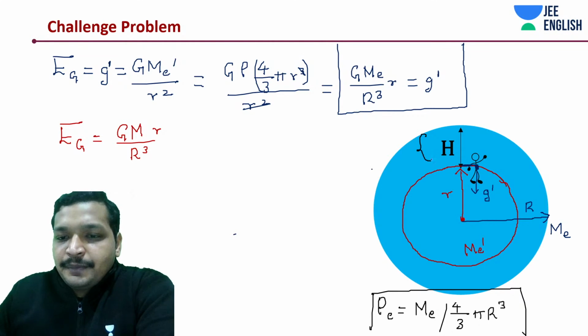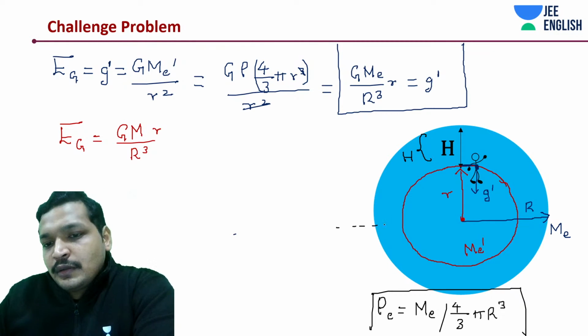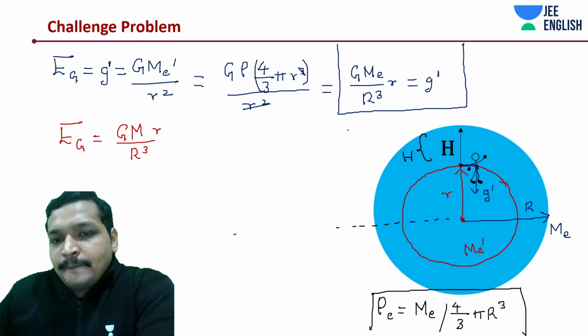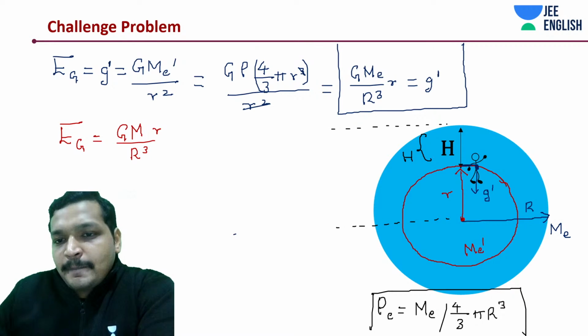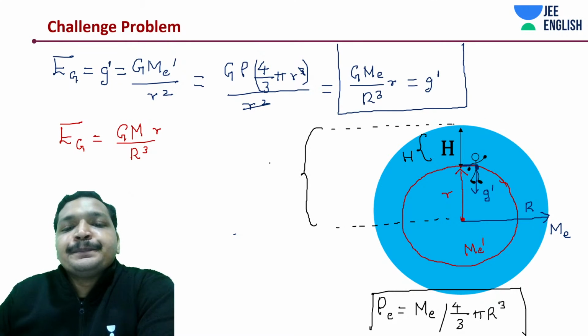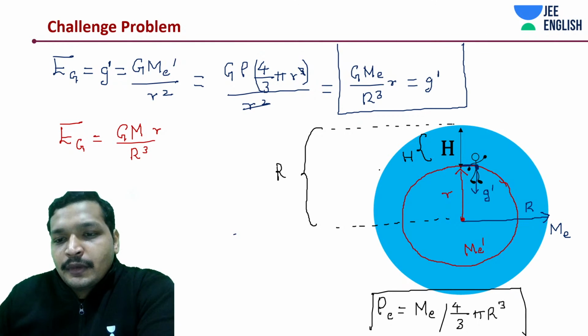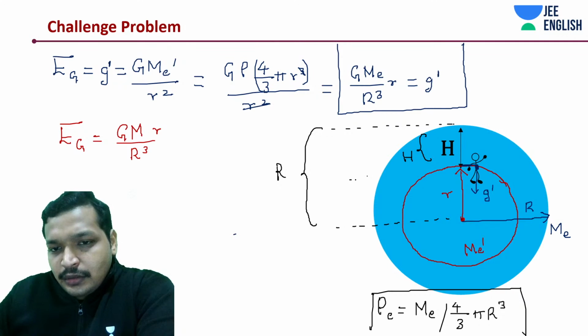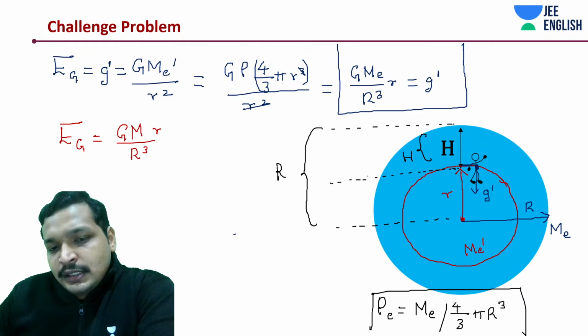This is h, this is R. That means this is going to be R minus h.